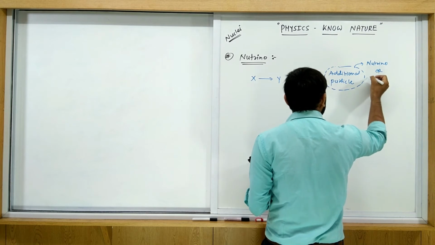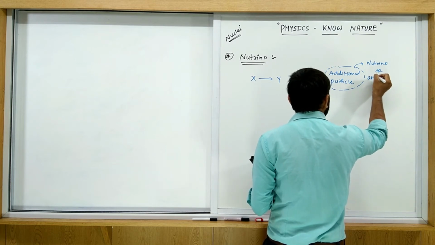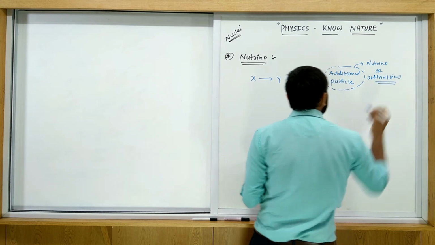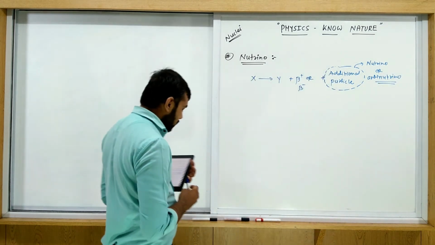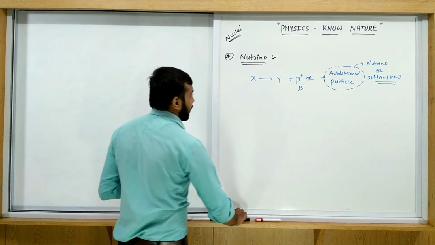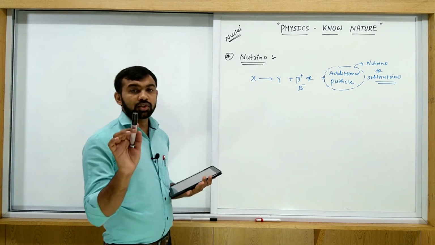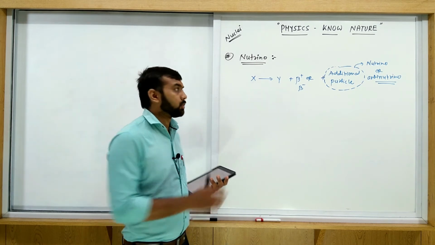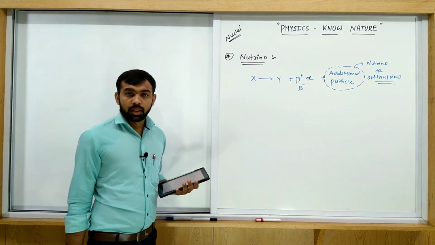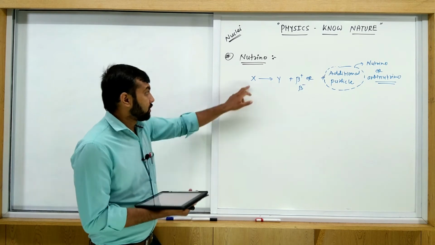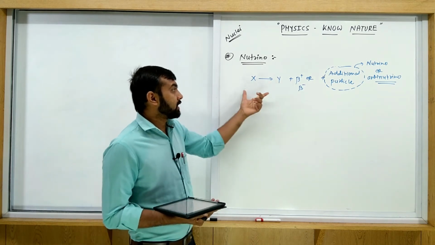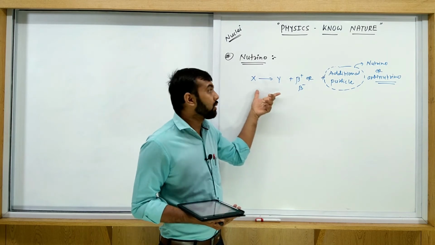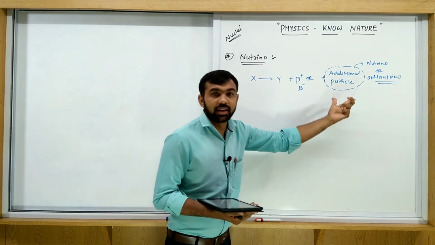Neutrino or antineutrino is produced. Now the question is, why is it required? If you consider the conservation of energy and momentum, this must be required. If the left hand side energy and right hand side energy are not balanced, then energy and momentum are both balanced by this additional particle.